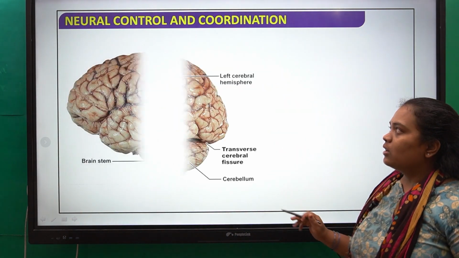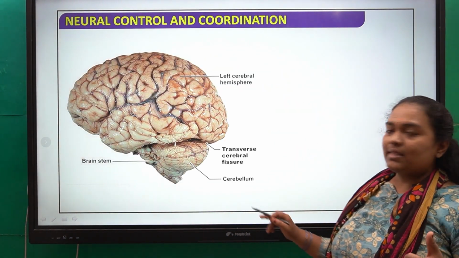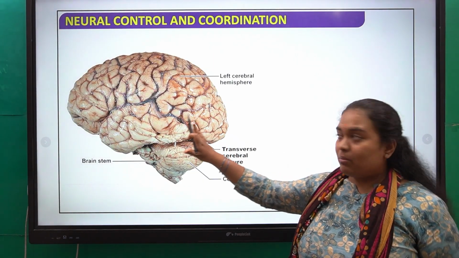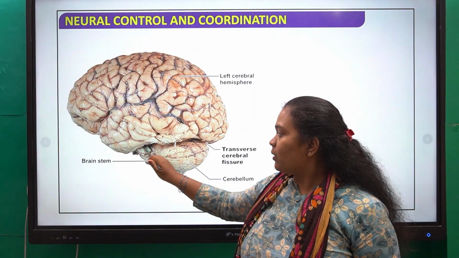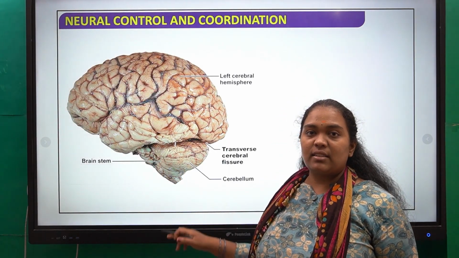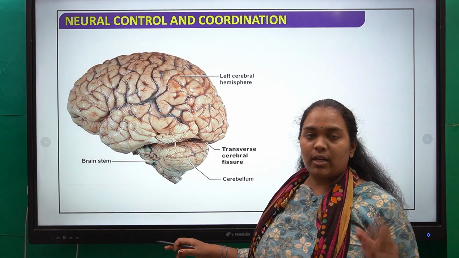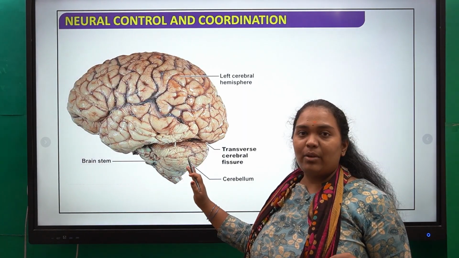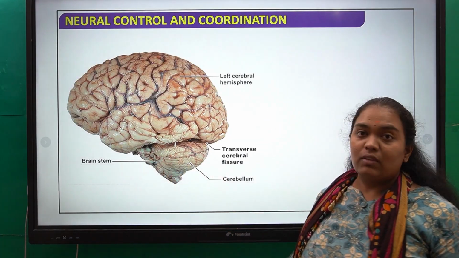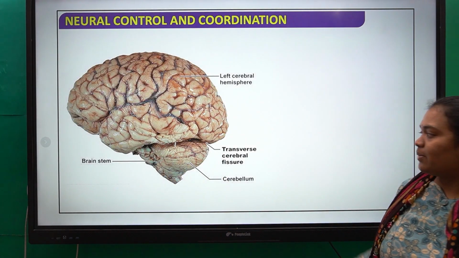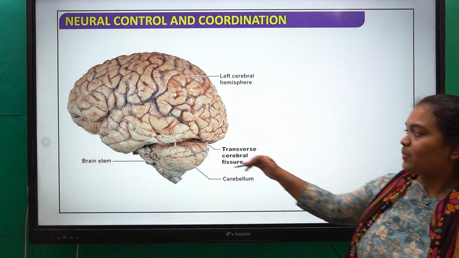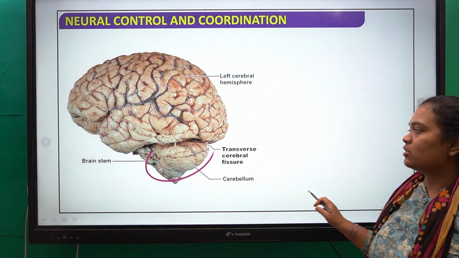When you see this, this is the cerebrum, which means this is the forebrain. Here you have the midbrain, and below the midbrain the brainstem starts, that is nothing but pons, medulla oblongata and so on. So just behind the midbrain, near the pons and medulla oblongata, there is a structure which is the cerebellum. This cerebellum has transverse cerebral fissures, and it is also present below the transverse cerebral fissures.